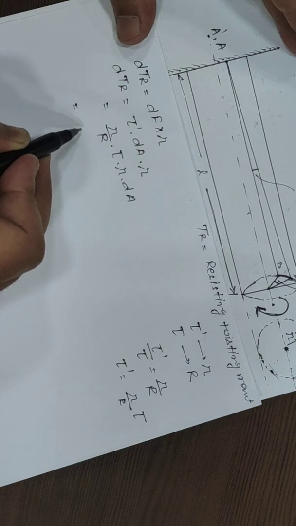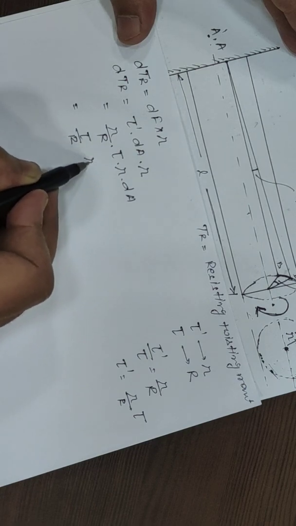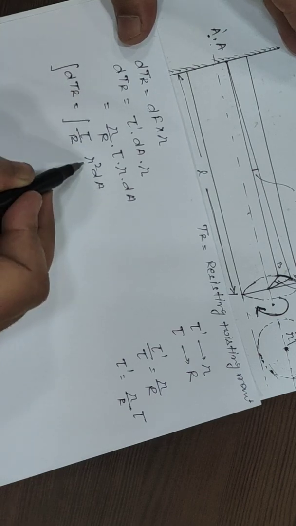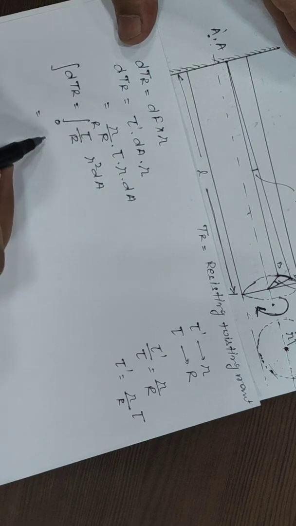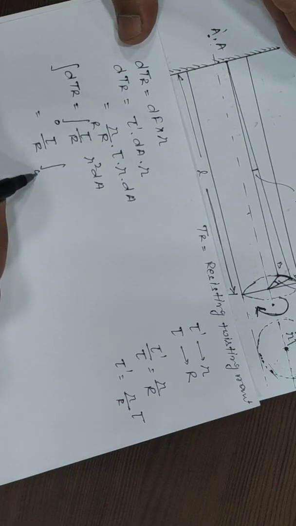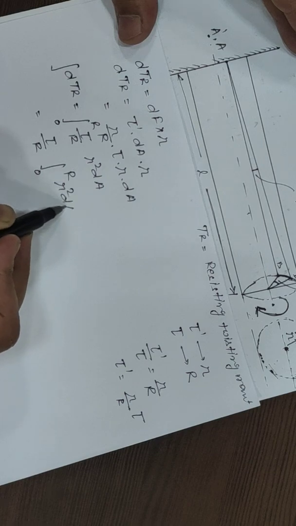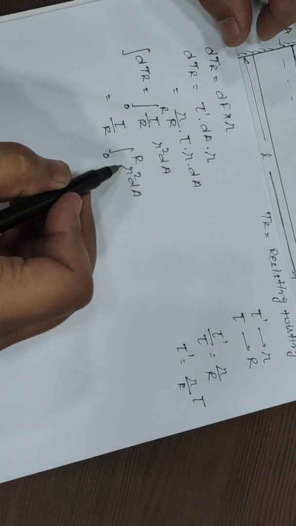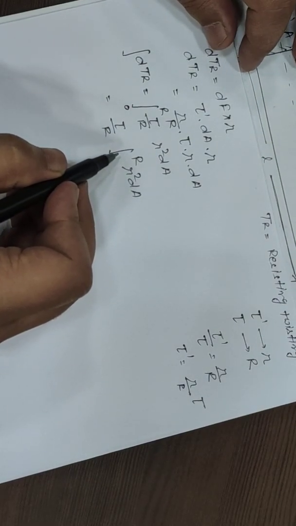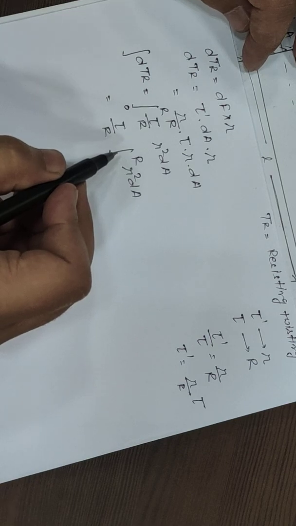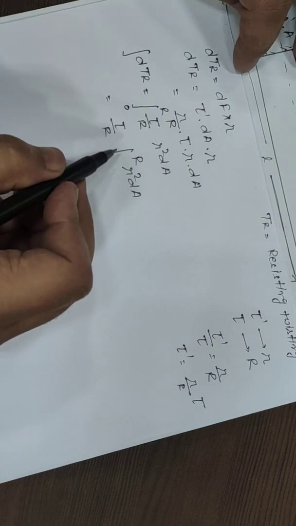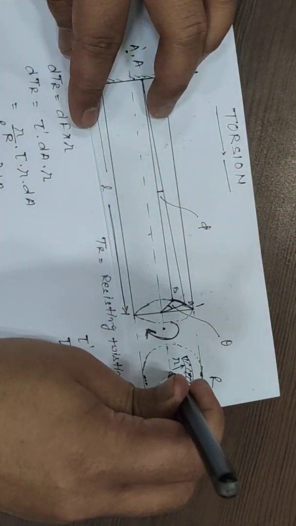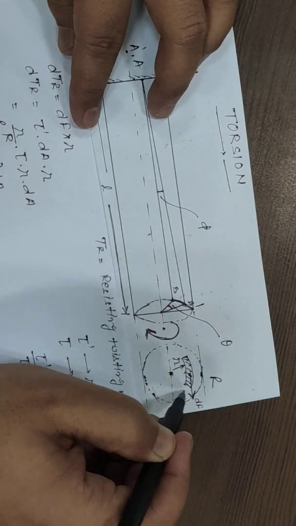From here we can write tau by R, r square dA, and integrating dTr, this r is varying from 0 to capital R. So tau by R, integration 0 to R, r square dA, and this r square dA is the polar moment of inertia, or we can say it is also the second moment of area about a centroidal axis which is perpendicular to the cross section, because the twisting occurs in this way.